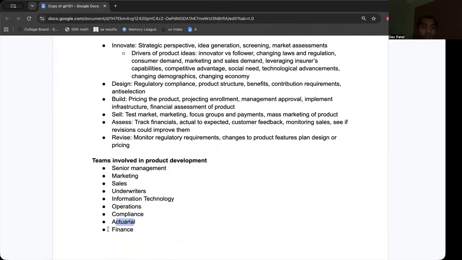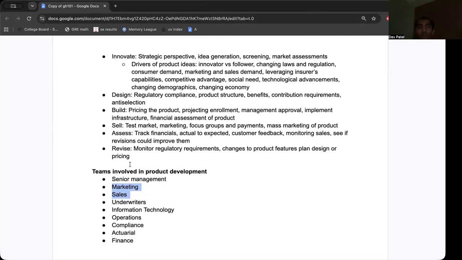Actuarial, projection, finance, projection, compliance, legal, operations, making sure everything flows smoothly, IT in terms of data processing, underwriters, again, actuarial science, finance, projection, sales, marketing, again, to actually sell the product, senior management for approval during the design and the innovate and the build phase.